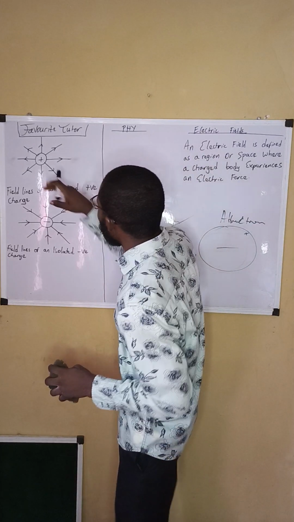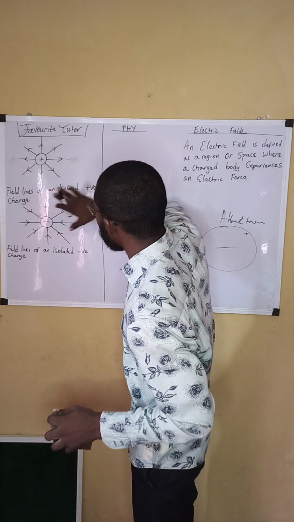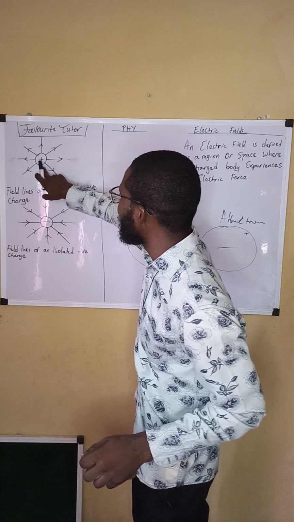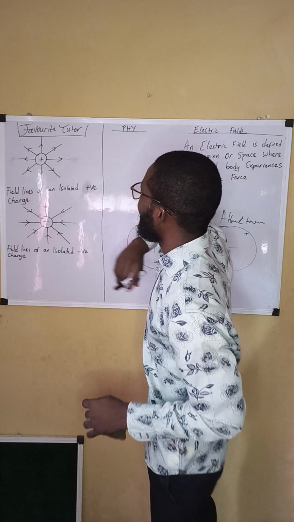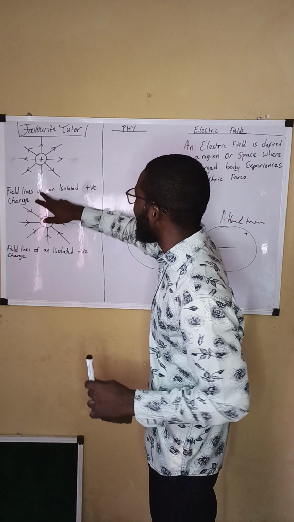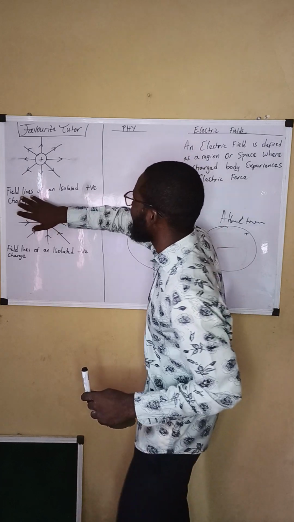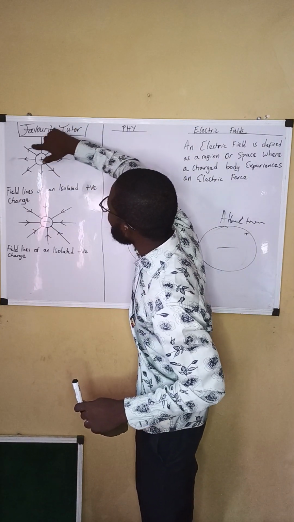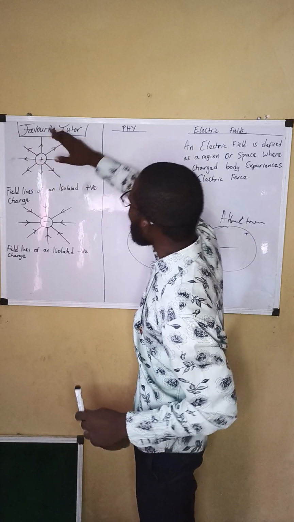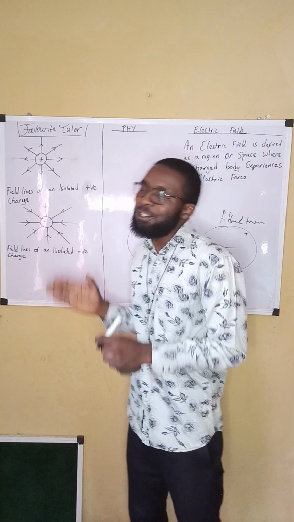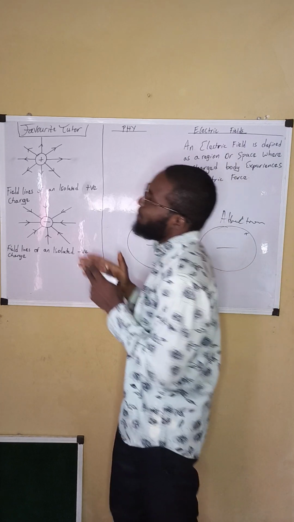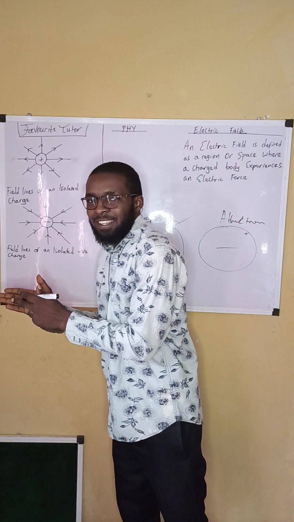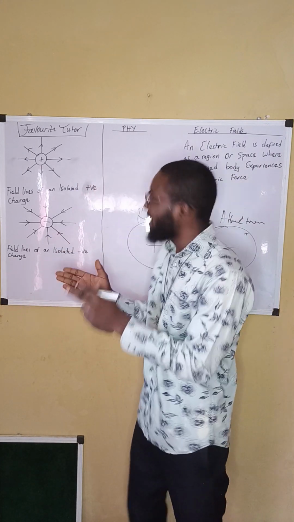Right here I have an isolated positively charged field. These are the field lines of an isolated positively charged body. They are imaginary lines. We assume that these lines are present there.